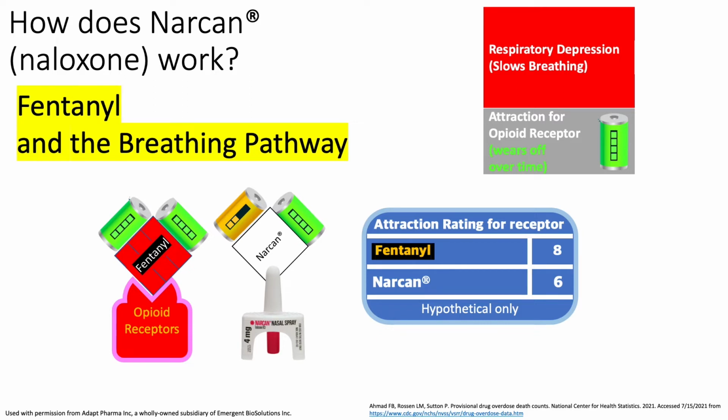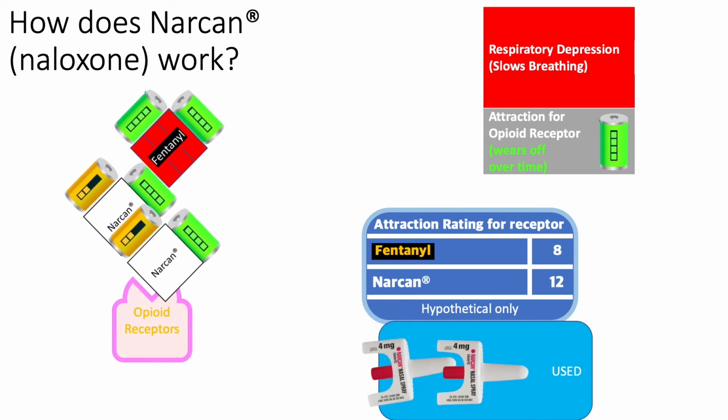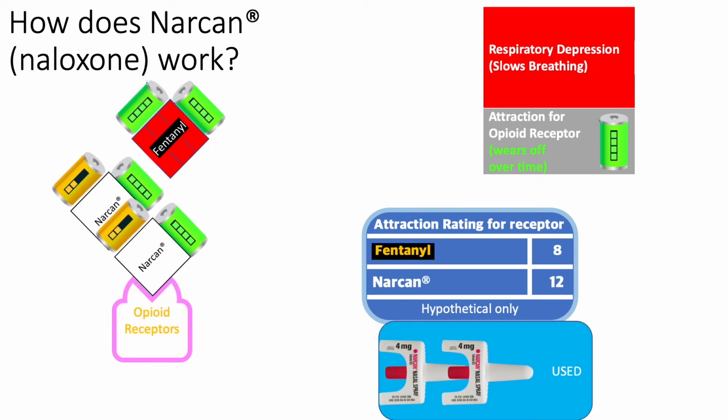Fentanyl overdose can happen within seconds to minutes after taking the drug. Fentanyl has a strong attraction to the opioid receptor, shown here as 8, and a single dose of Narcan, shown here as 6, may not be enough to clear the receptor and stop the overdose. After waiting 2 to 3 minutes after the first dose, the second dose of Narcan is given, and then has enough attraction to the receptor to overcome fentanyl's bond.